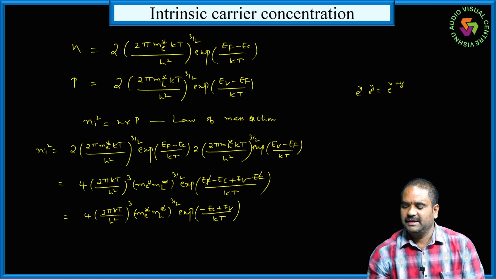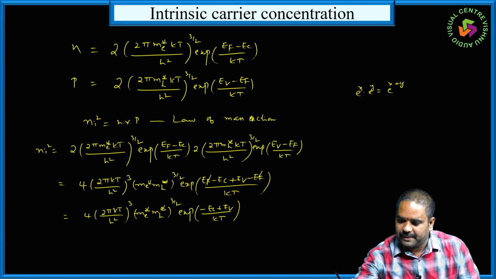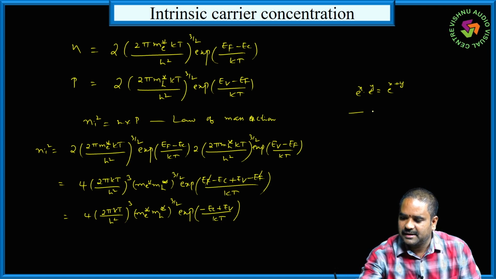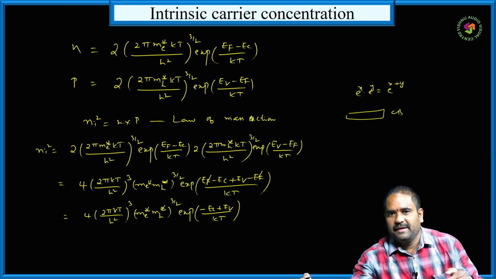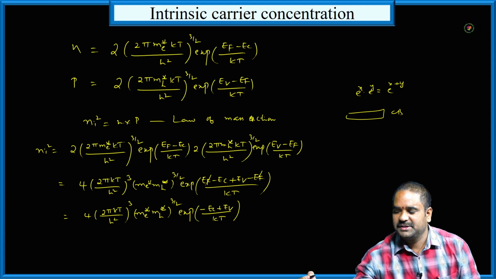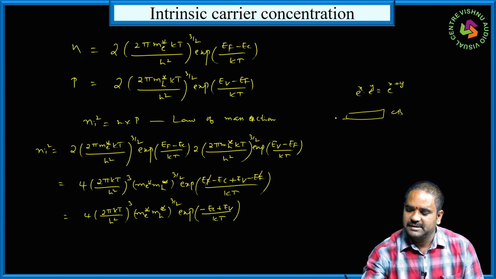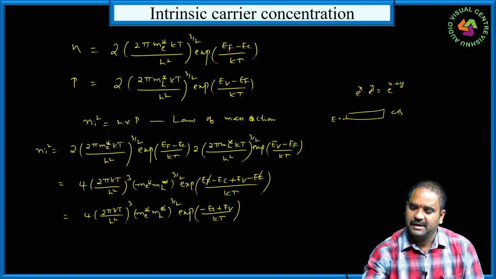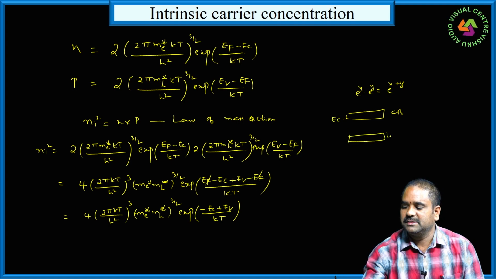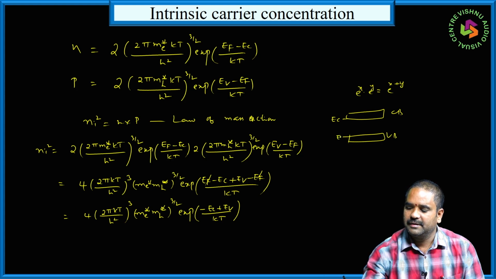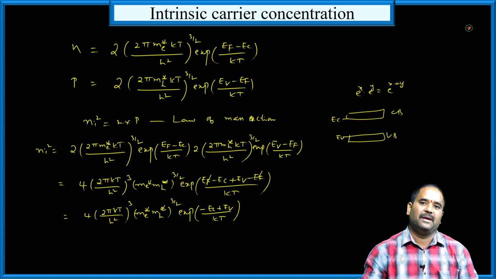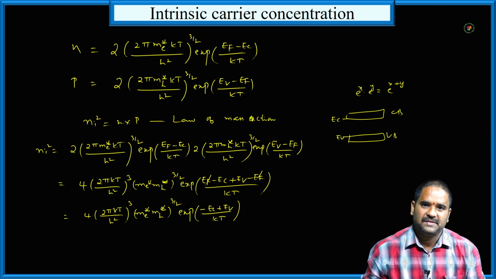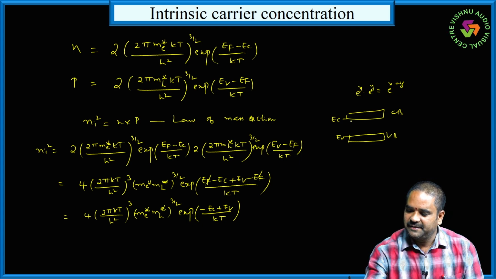Here generally energy gap. What is energy gap of the material? Let us say this is a conduction band. A conduction band is a band which is the next higher energy level of the valency band. The bottom of the conduction band is denoted by EC, and the top of the valency band is denoted by EV, means the highest energy level of valency band. Generally, the valency band is formed by series of energy levels which contains the valence electrons. So the energy difference between EC and EV is known as energy gap of the material.